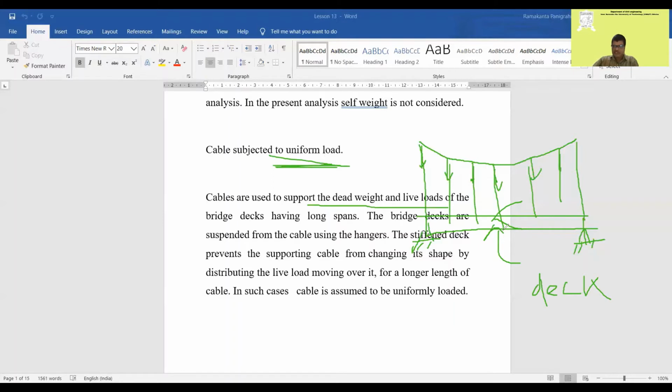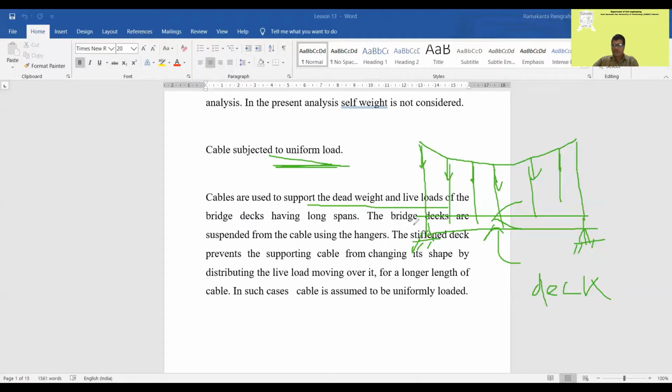How does this distribute the live load moving over it? Because vehicles will move over the slab. When the vehicle moves, that means the live load moves. So for a longer length of cable, the shape will not change. Changing of shape will be prevented. In such cables, the load is assumed to be uniformly distributed.